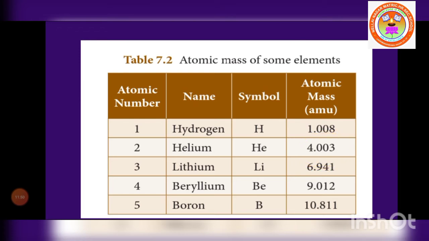Then atomic number 3, lithium, symbol Li, average atomic mass 6.941 AMU. Then atomic number 4 is beryllium, symbol Be, average atomic mass 9.012 AMU. Then atomic number 5, boron, symbol B, average atomic mass 10.811 AMU. So this is the list of atomic masses of some elements.